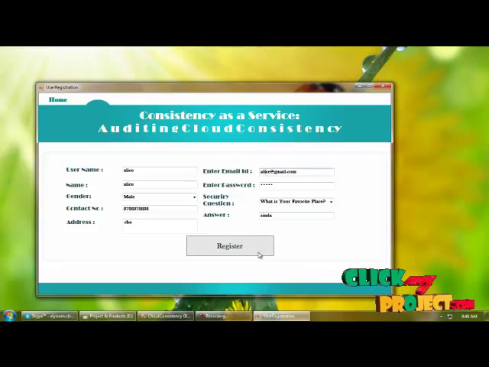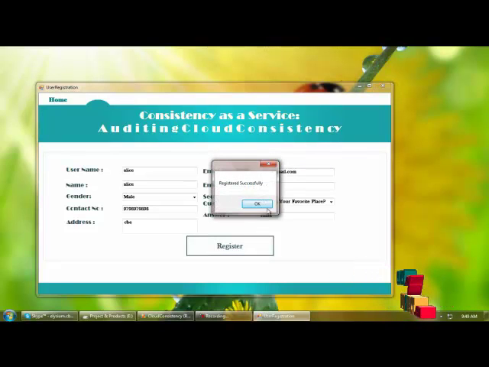And next, by clicking the register button we can save the details into the database.